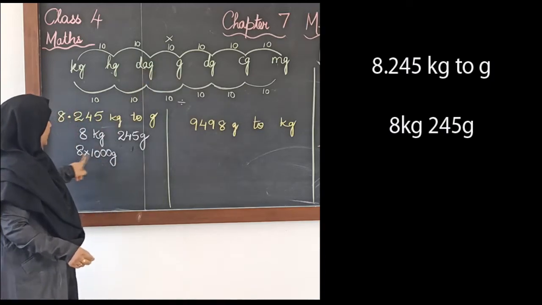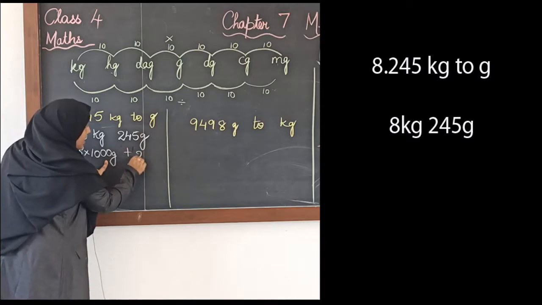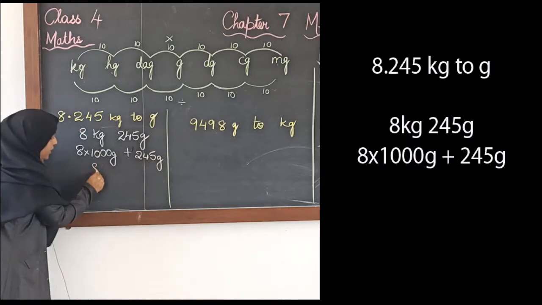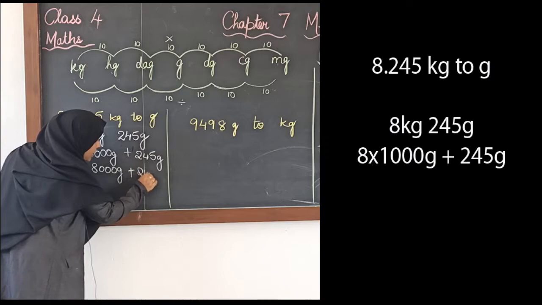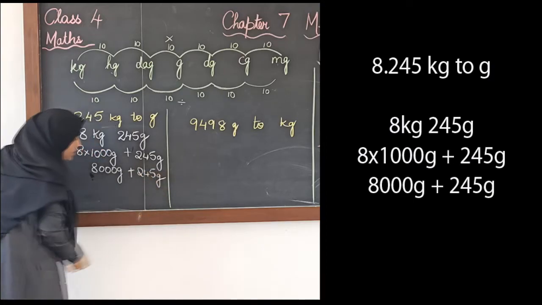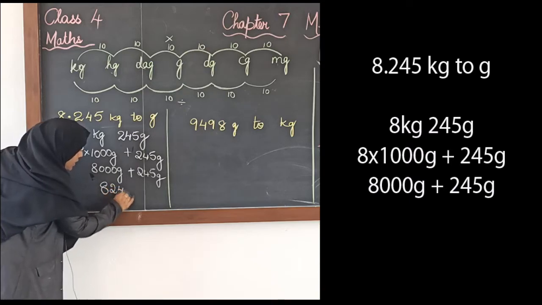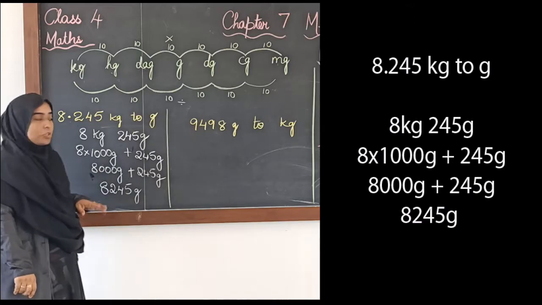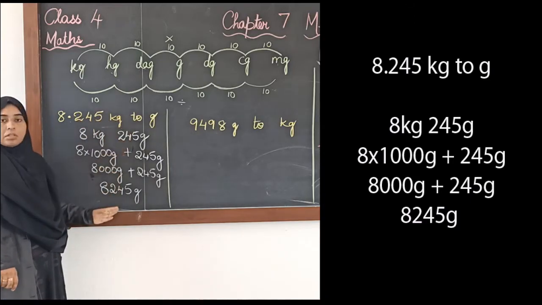So 8 multiplied by 1000 gives 8000 grams, plus 245 grams. The total is 8245 grams. I hope you have understood how we have converted kgs to grams.